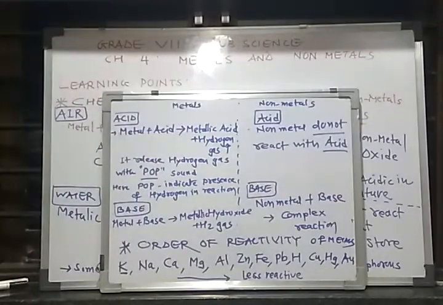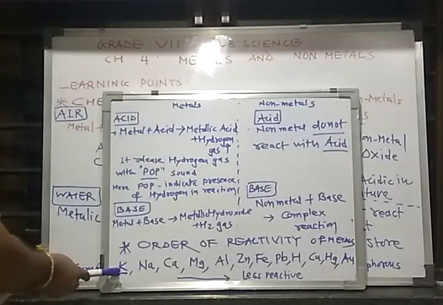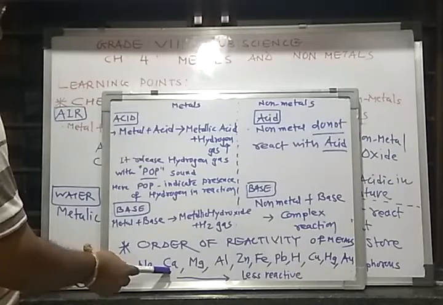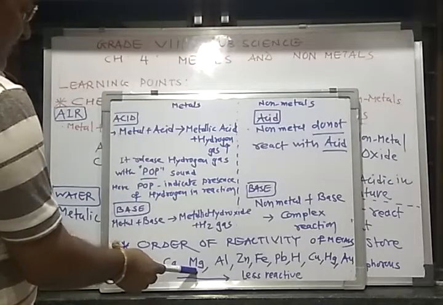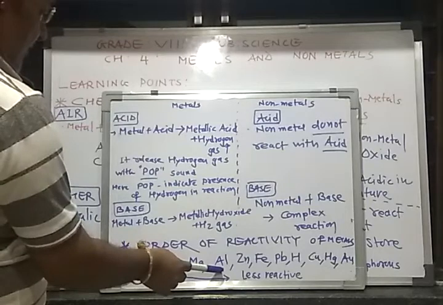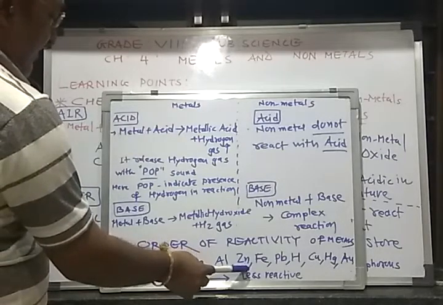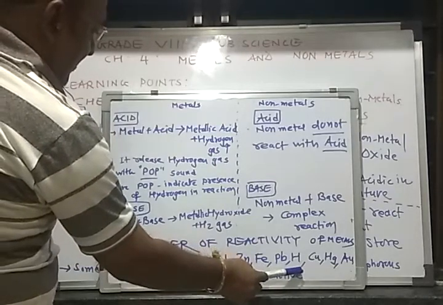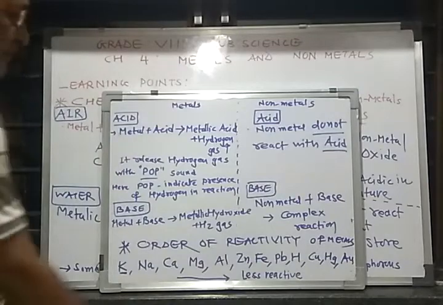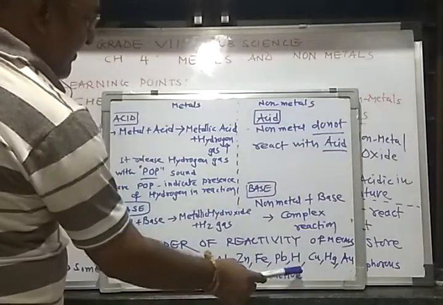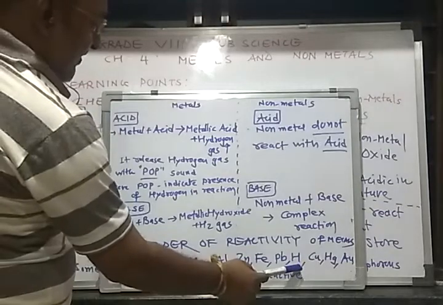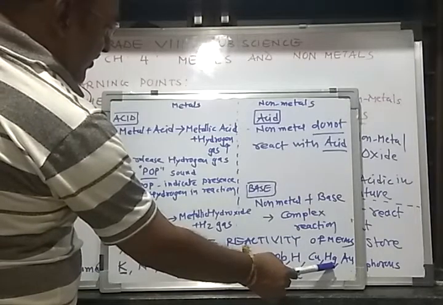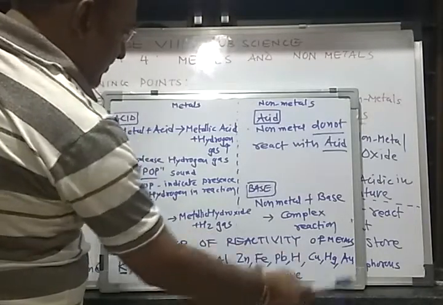Metals are listed in decreasing order of reactivity: potassium is the most reactive metal, then sodium (Na), then calcium (Ca), then magnesium (Mg), then aluminium (Al), then zinc (Zn), iron (Fe), lead (Pb), and hydrogen (H). Hydrogen is an exception here. It is not a metal but a non-metal, but in reactions it is included in the order of reactivity. Then Cu means copper, Hg means mercury, Au means gold.